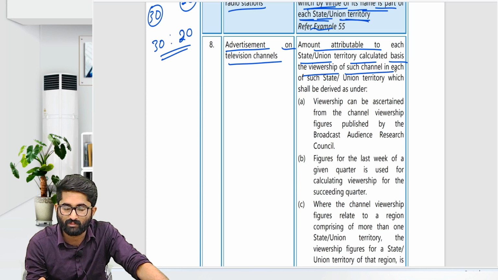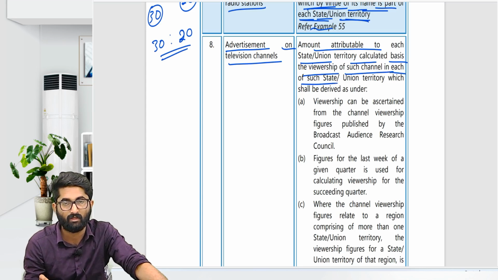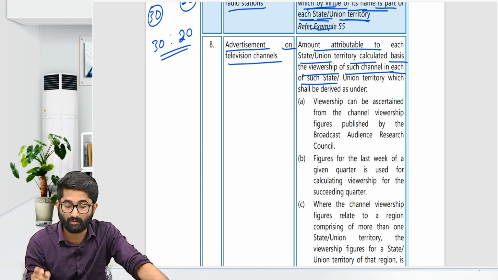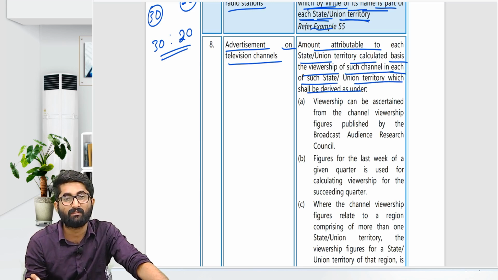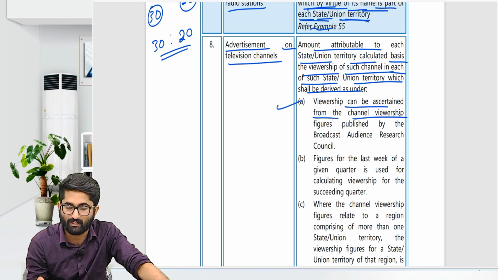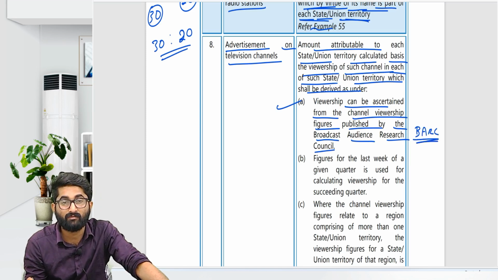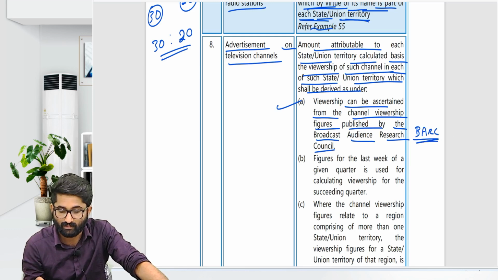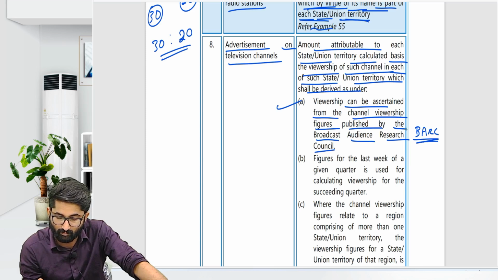the basis of viewership of such state in each state. So that is on the basis of some steps here. You have to maintain the steps. Step number 1, viewership can be ascertained from the channel viewership figures published by the Broadcast Audience Research Council, BARC. These guys will provide the viewership for each channel. Channel viewership, that is channel viewership published by the Broadcast Audience Research Council.